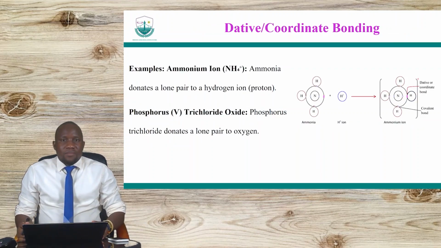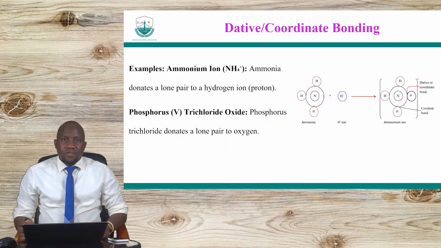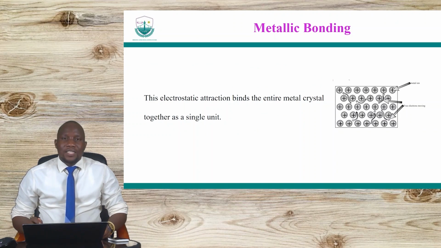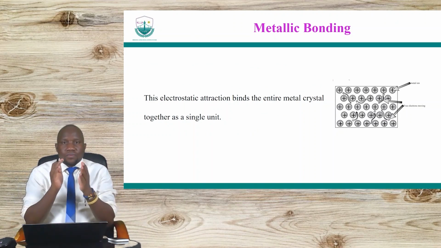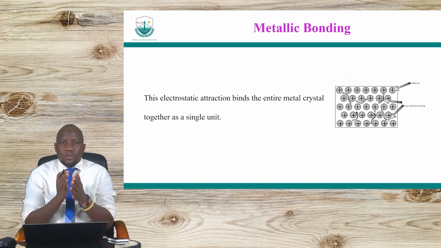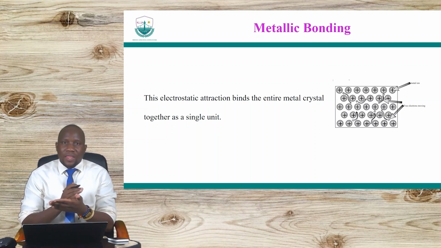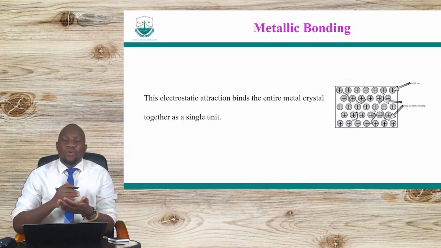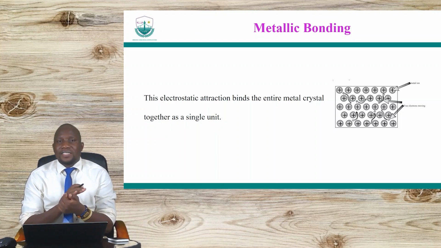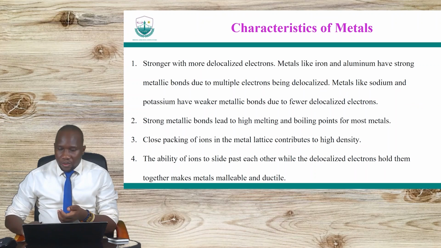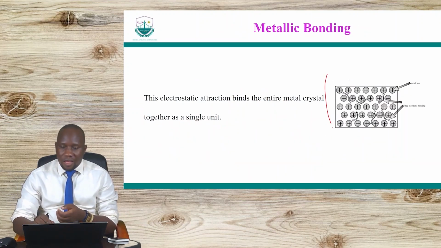So we move to the other type of bonding. Let's look at this type called metallic bonding. This happens when you have metal atoms combining together because of the forces of attraction between the nuclei and the freely flowing or delocalized electrons. Okay, so this is basically what you have here.